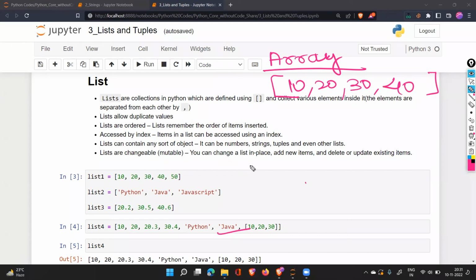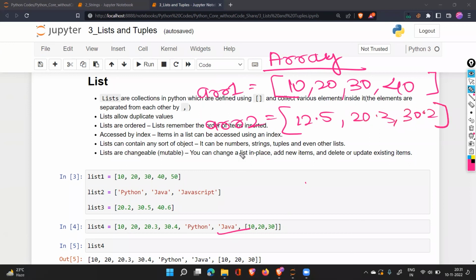If you have created array 1, you can have all integers inside. If you want an array of floats, you will have all floats inside. No integer here. And if you want to make a third array, it will have all text like this.